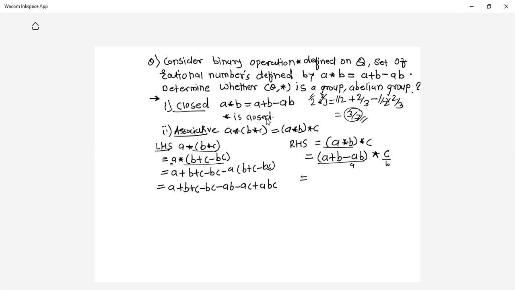So what is A star B? A plus B. So A is A plus B minus AB, plus B is C, and minus A into B, that is C into (A plus B minus AB). So evaluate this. So it becomes A plus B minus AB plus C, so minus, multiply this C inside this bracket. So here is A plus B minus AB.